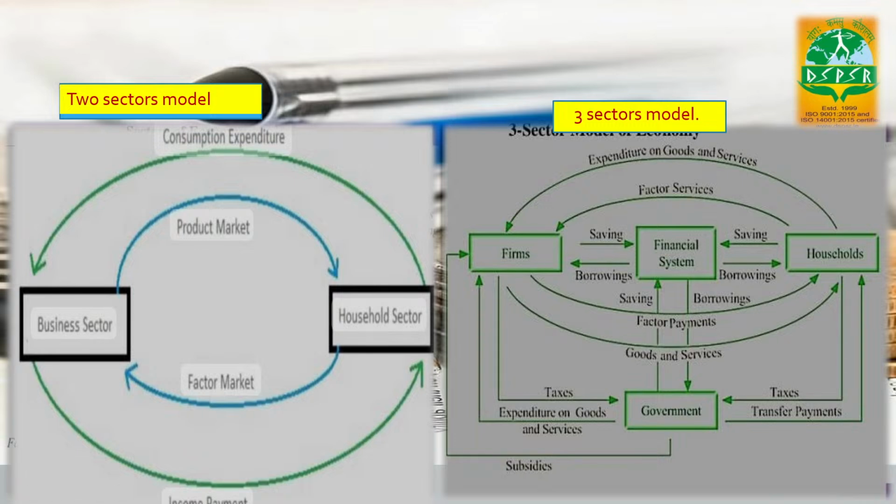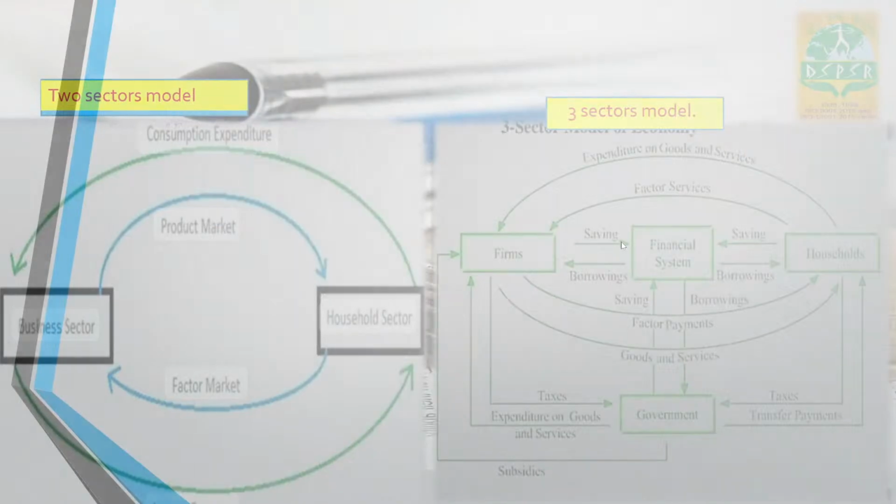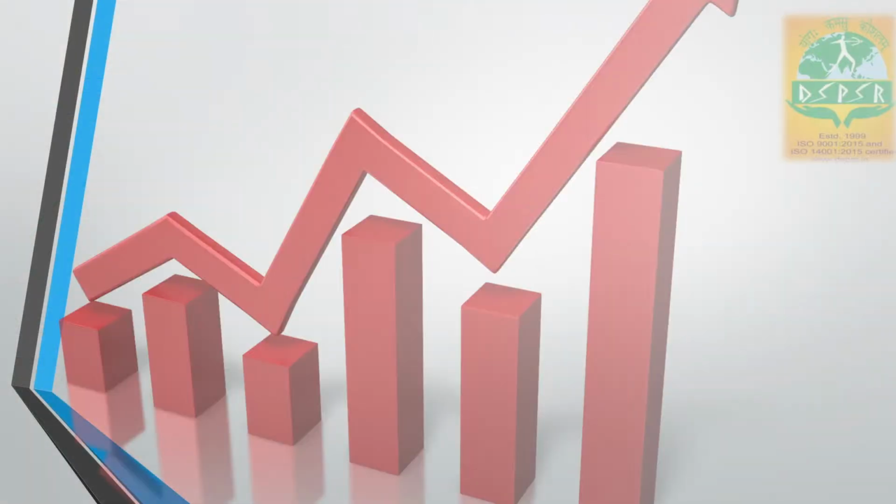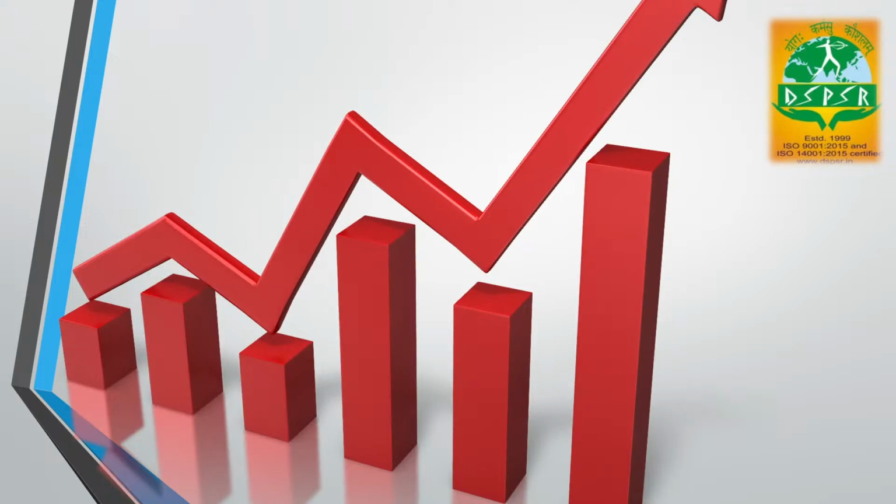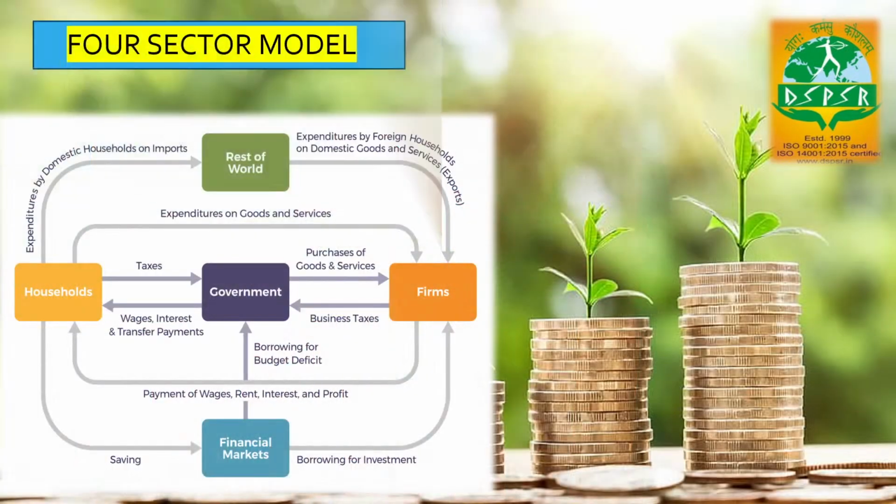Now, coming to the circular flow in a four sector economy. Here, through a flow chart, you can form a very clear concept that the four sector model includes the rest of the world and the financial market as well.